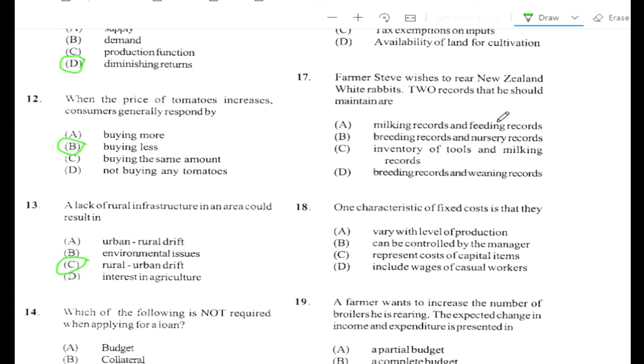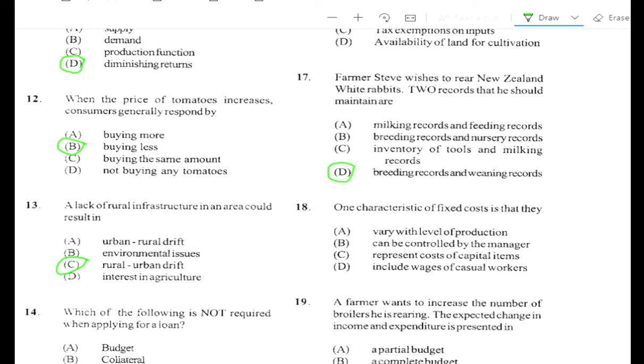Question number 17. Farmer Steve wishes to rear New Zealand white rabbits. Two records that he should maintain are A. Milking record and feeding record. No. B. Breeding records and nursery records. No. C. Inventory of tools and milking records. No. D. Breeding records and weaning records. Alright, so these two are more applicable to rabbits. You don't need a breeding record, you don't necessarily need a nursery record, and of course we said you don't need a milking record.